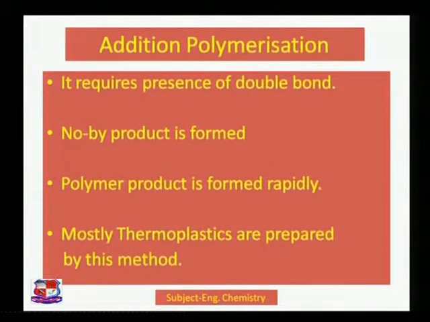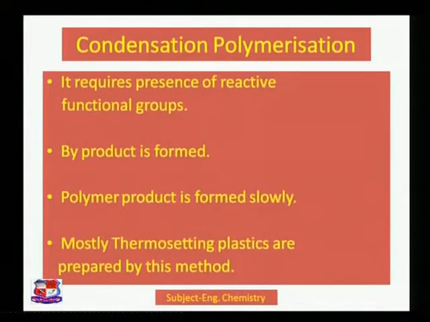If you see here, no byproduct is formed in addition polymerization, but in condensation polymerization a byproduct is formed. In addition polymerization, the polymer product is formed very rapidly, very fast. But in condensation polymerization, the polymer product is formed slowly.